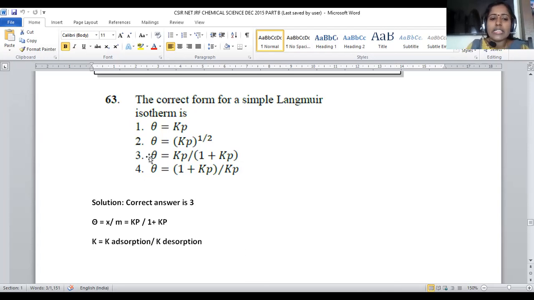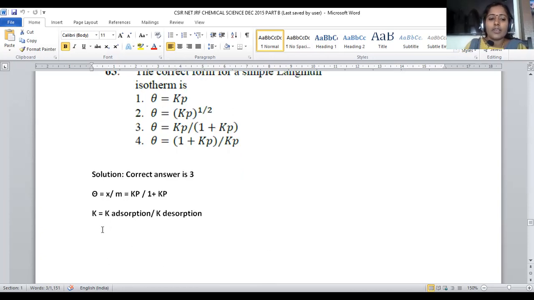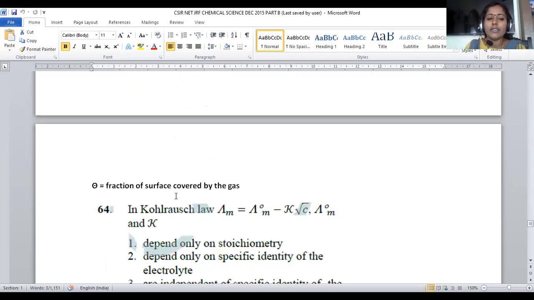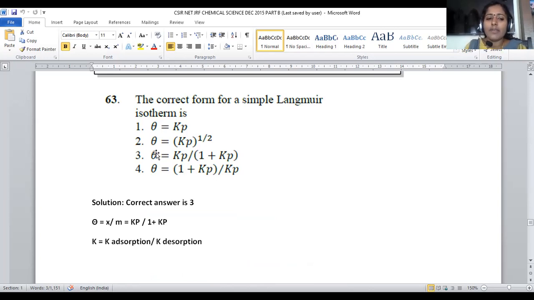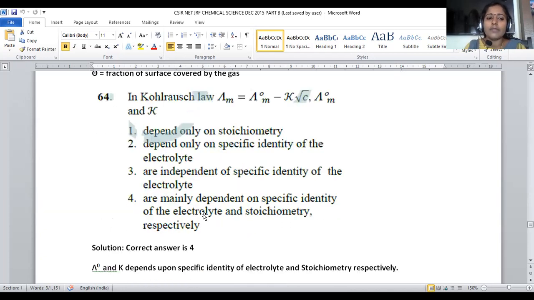For the Langmuir adsorption isotherm, the empirical formula is theta is equal to Kp by 1 plus Kp. That is given in option number 3. For question number 63, option number 3, this is a direct question. After the lengthy derivation, we get the final answer, theta is equal to Kp by 1 plus Kp. Here theta denotes the fraction of surface covered by the particles. K denotes K adsorption by K desorption. Let us move on to question number 64.